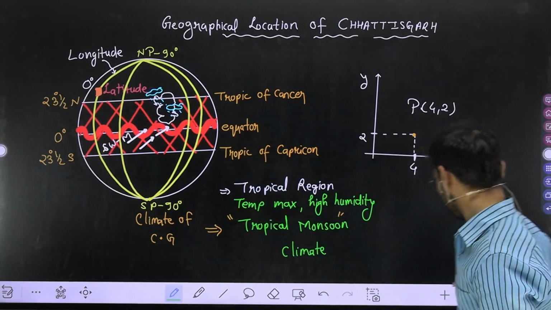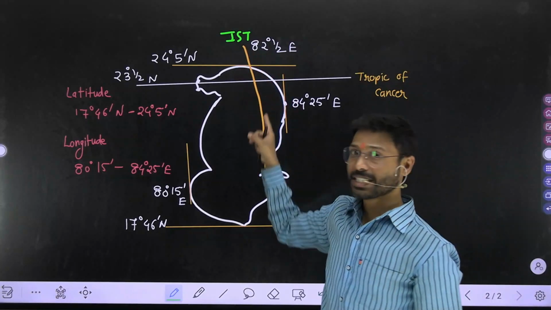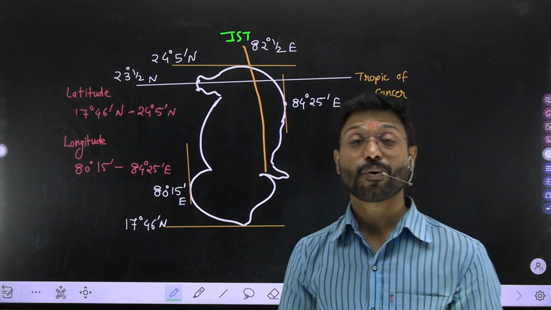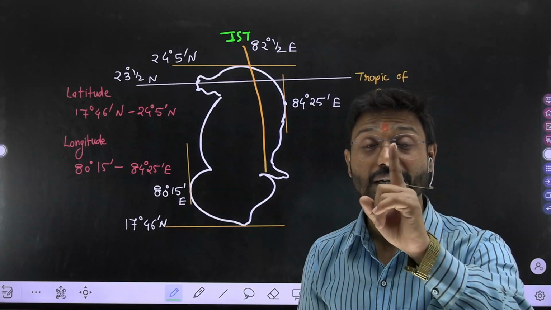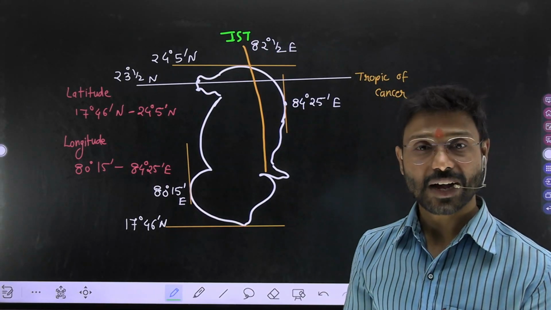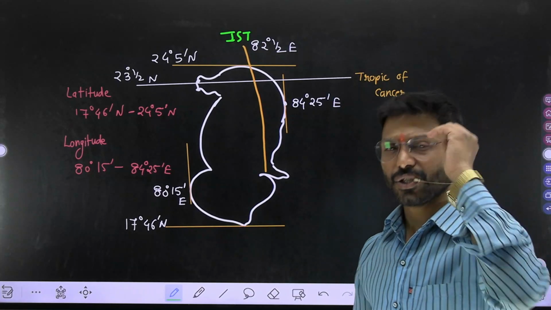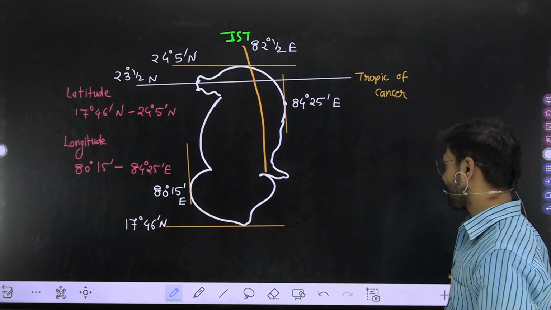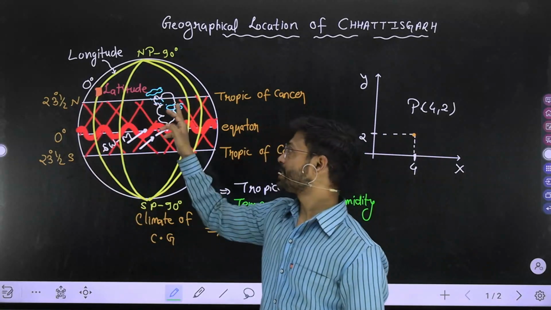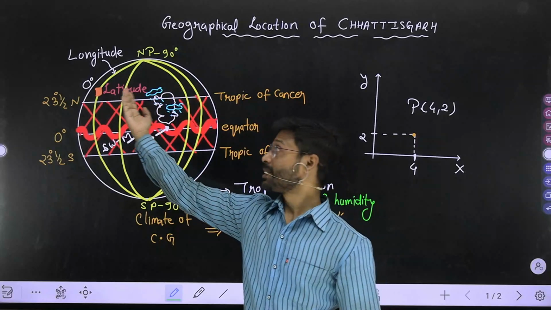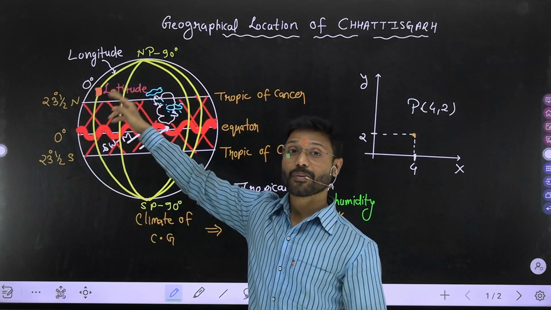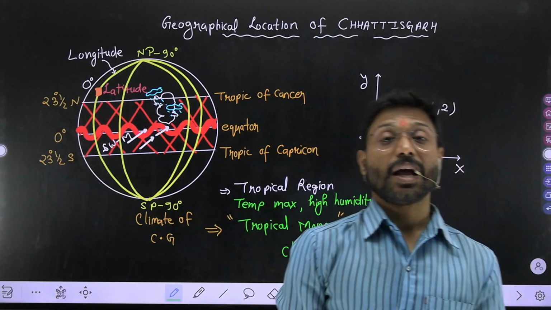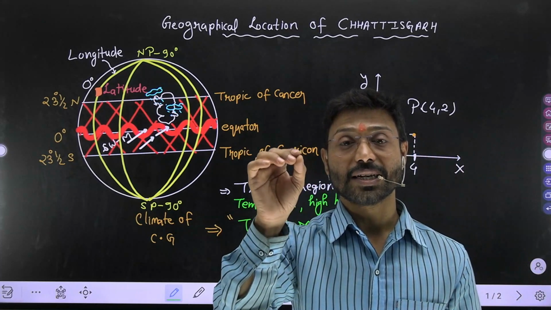In the same manner, this IST, Indian Standard Time, which is actually a longitude, provides us the information about one time zone. And we have that time zone, my dear. If someone asks you, how far away is Chhattisgarh from Britain's astronomical lab, from Greenwich Mean Time? Then your answer should be approximately 5 hours 30 minutes.